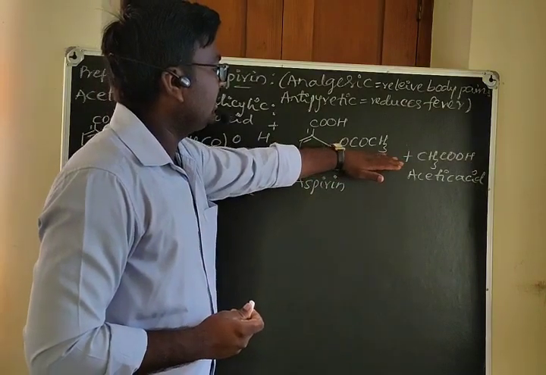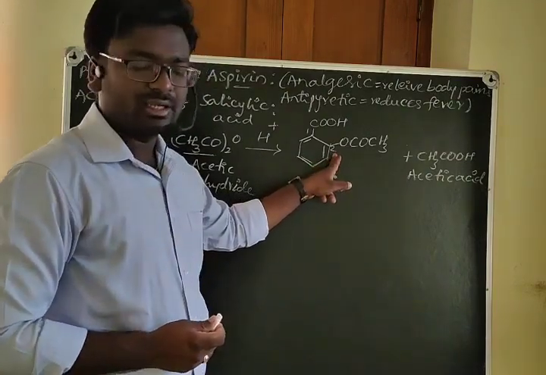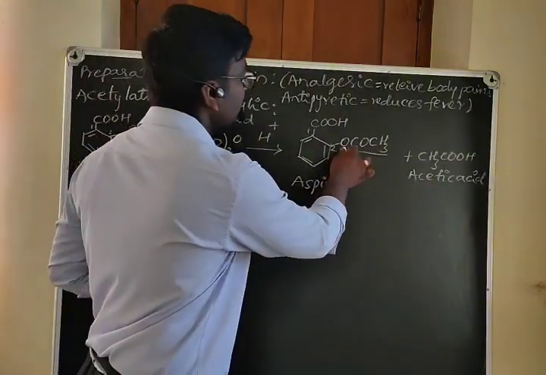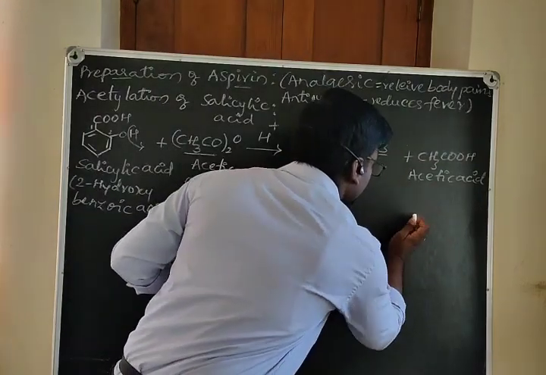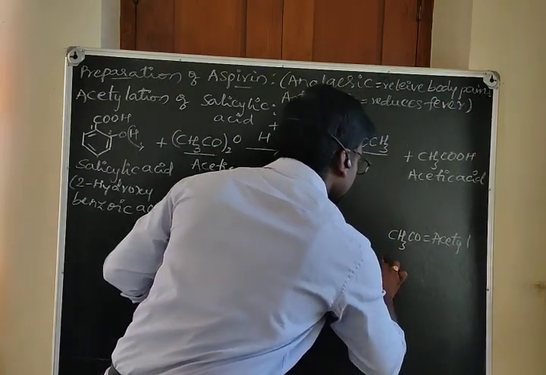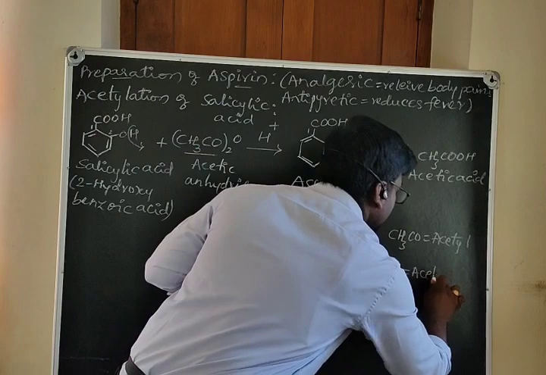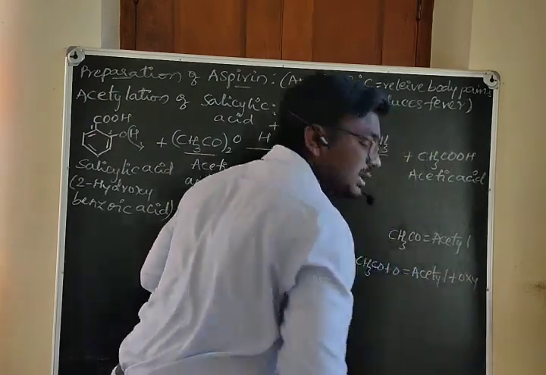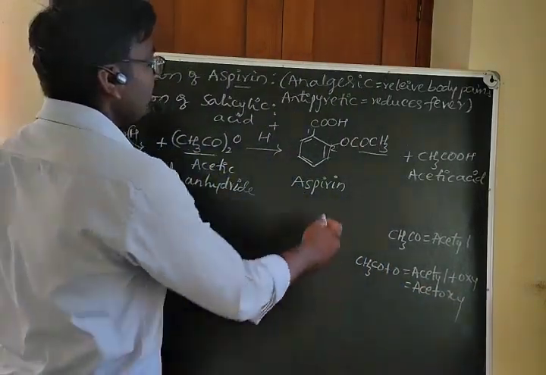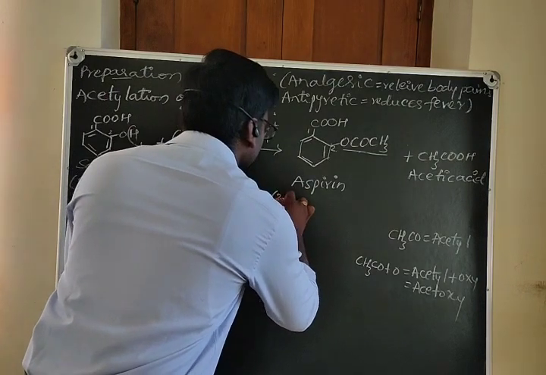Here it is an ester group, RCOOR dash, present at the second position. CH3CO is called the acetyl group. CH3CO plus one more O is acetyl plus oxy, so we can call this acetoxy. This group, acetoxy, is present at the second position, so I can call this 2-acetoxy.